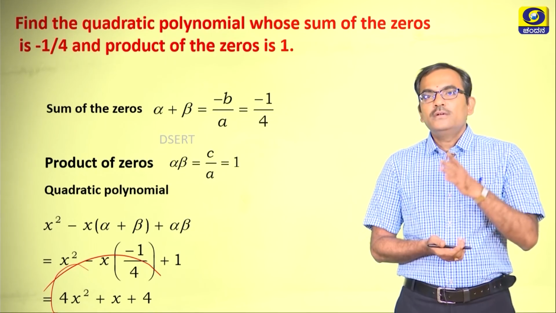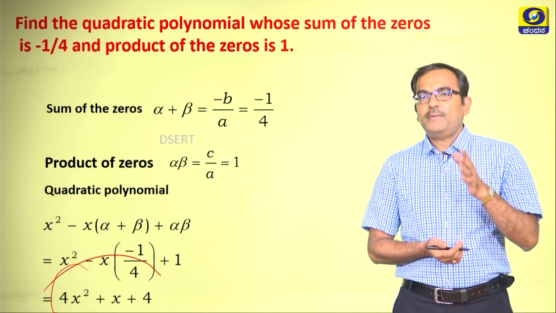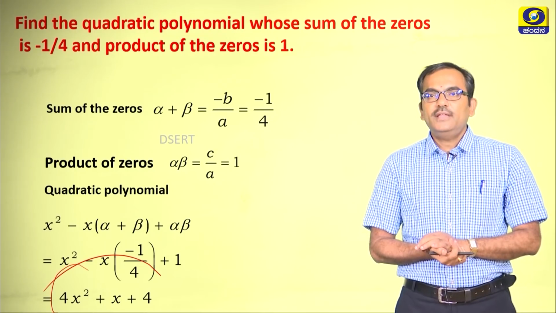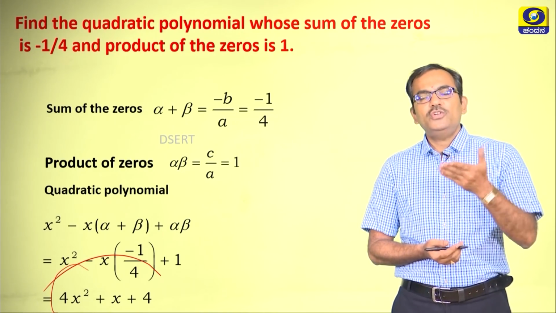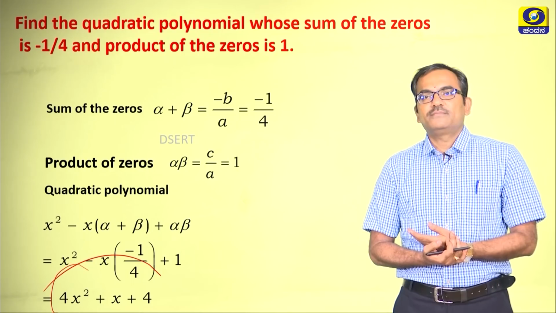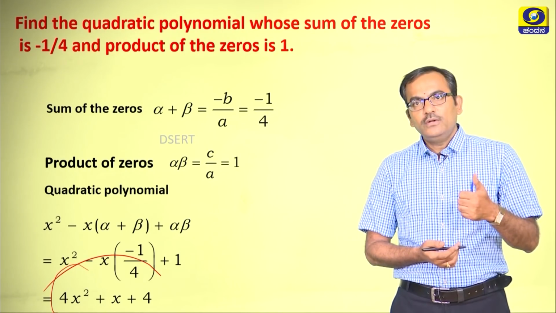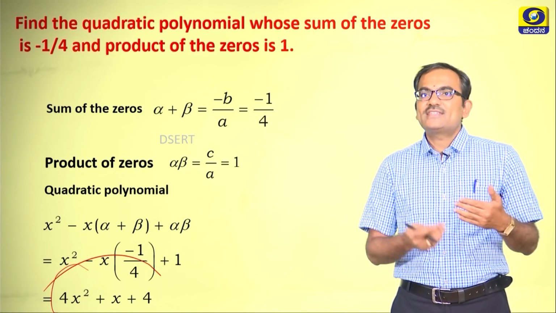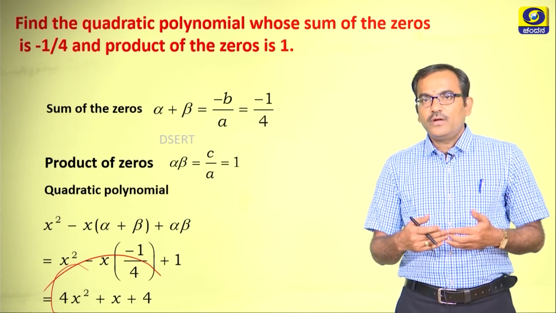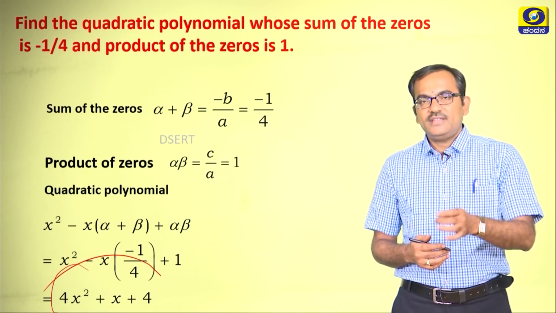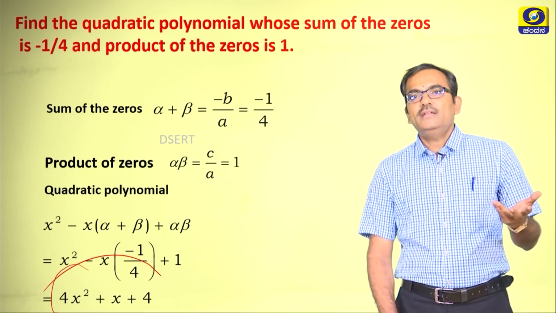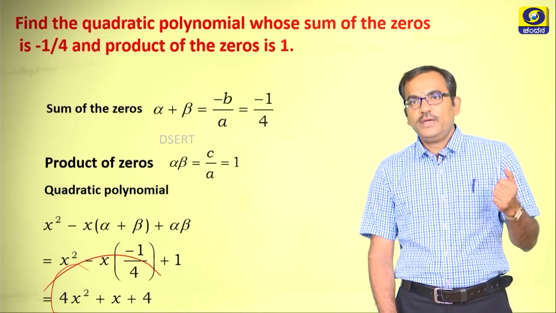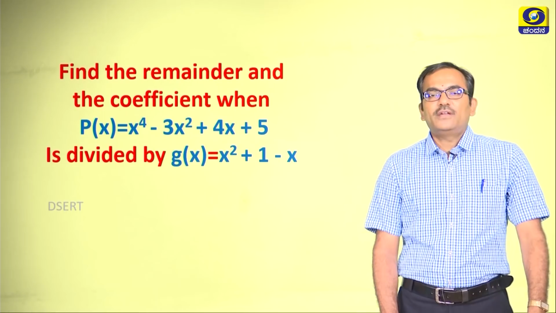Dear children, these problems are of a particular type and they may appear in your question paper for 2 marks. So be careful, write the polynomial in the standard form first, write the values of a, b and c, then find the solution. Okay. All right.